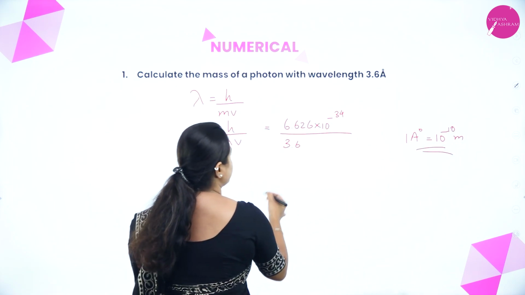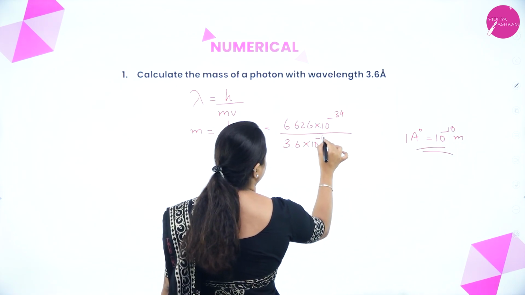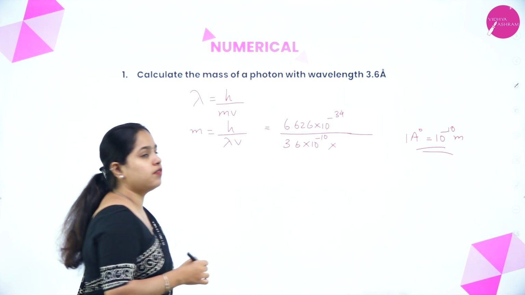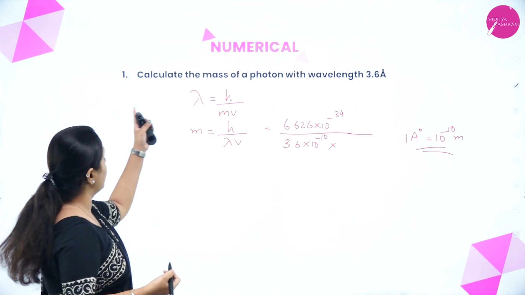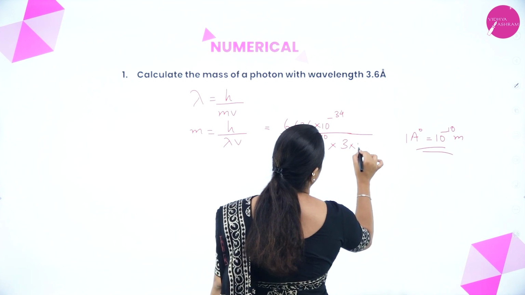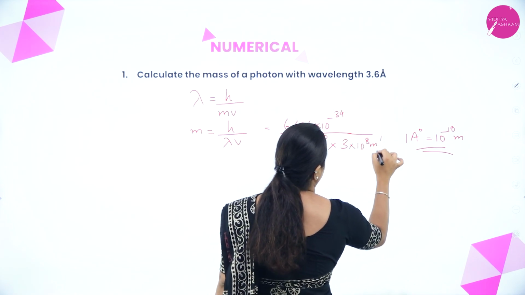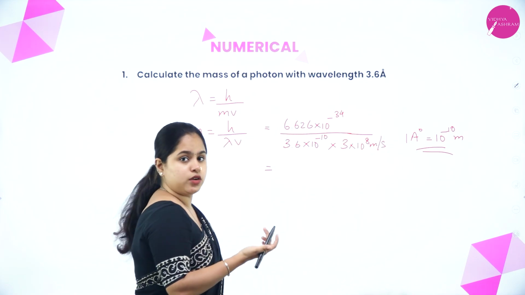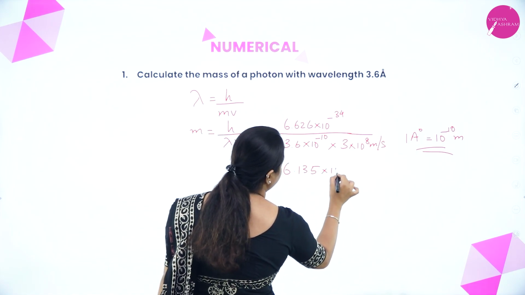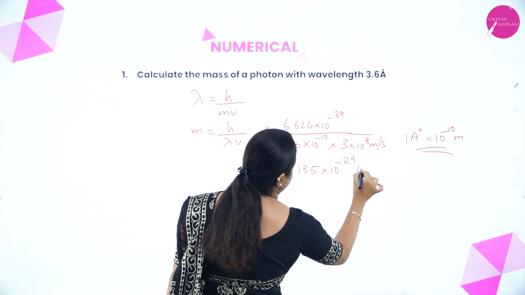Clear? So what do I do? 3.6 into 10 to the power minus 10 should be added. Then multiplied by the velocity. It is given, calculate the mass of a photon. So what is the velocity? It is 3 into 10 to the power 8 meter per second. Clear? Once you calculate, the value obtained is 6.135 into 10 to the power minus 29 kg.